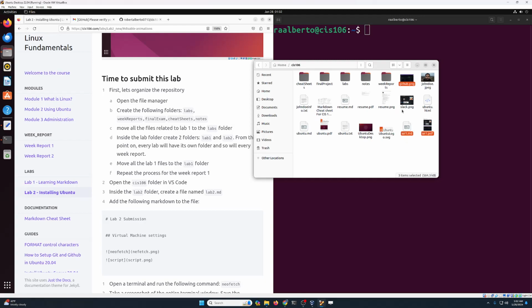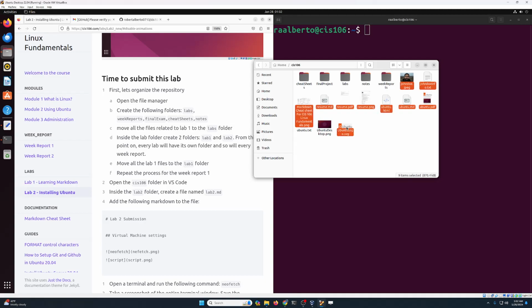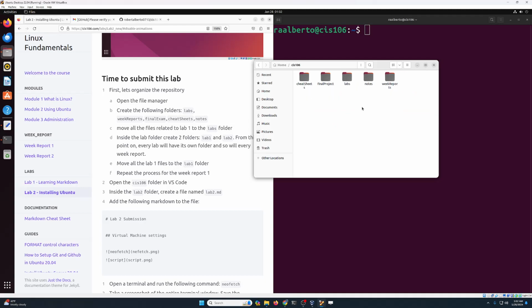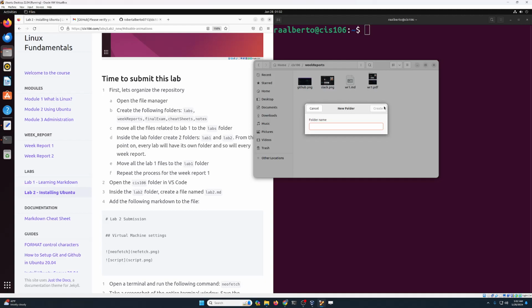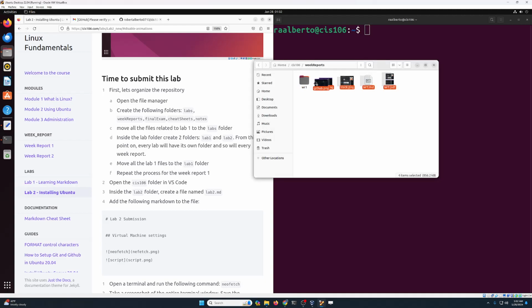So I need the GitHub one, I need week report 1, and week report 1.md. I also need the Slack PNG right over here. This was part of the week reports. Now I know everything else was part of my lab. So I'm gonna move this to labs. So now I'm gonna go into week reports. Here I'm gonna create a WR1 for week report 1, and I'm gonna move all of this to WR1.